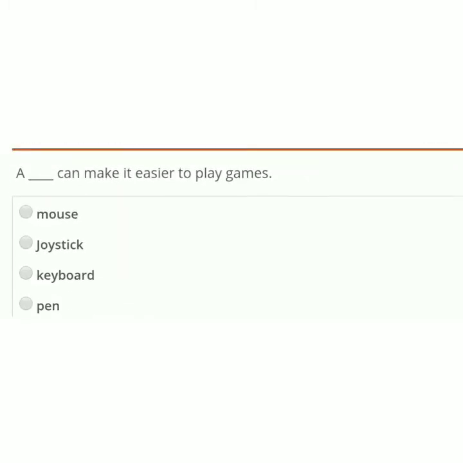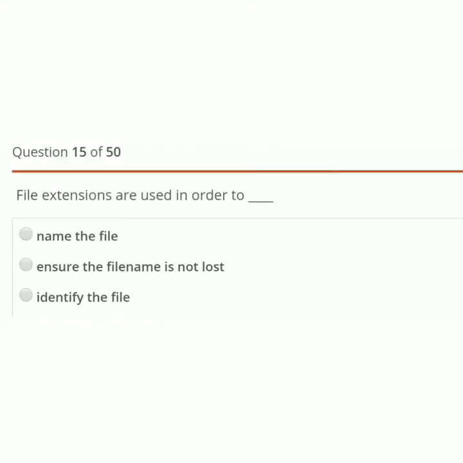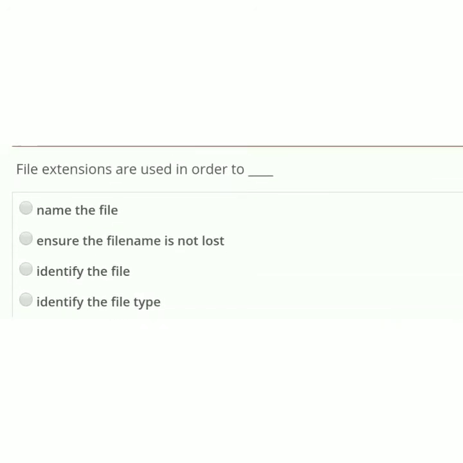A dash can make it easier to play games: mouse, joystick, keyboard, pen. Correct option is joystick. File extensions are used in order to: name the file, ensure the file name is not lost, identify the file type.